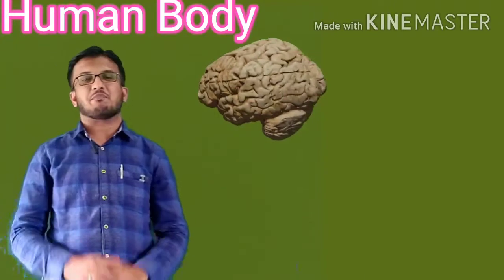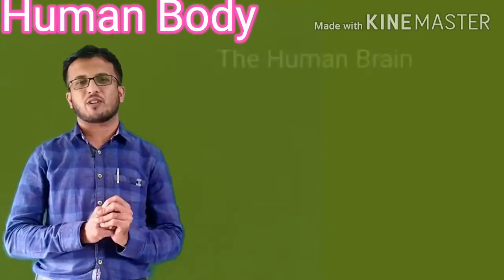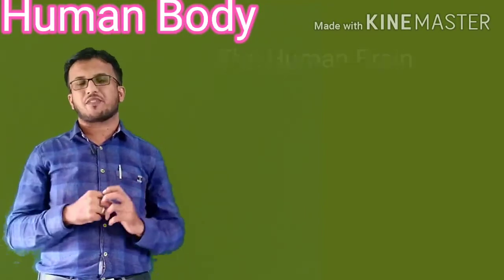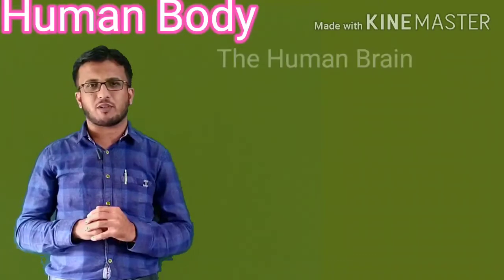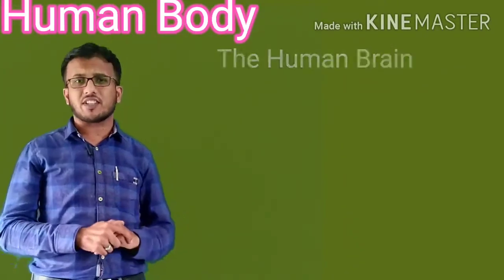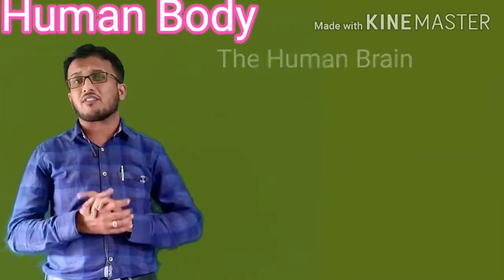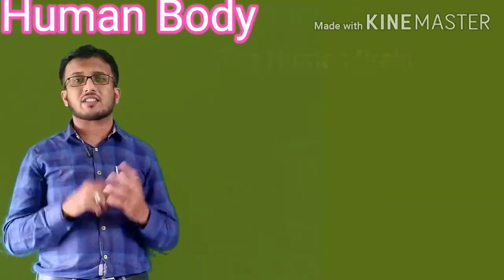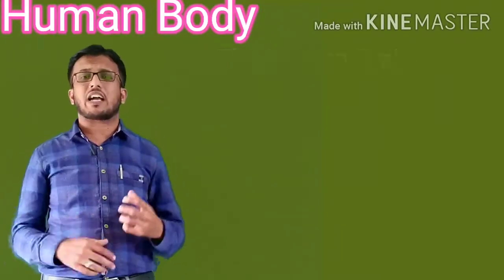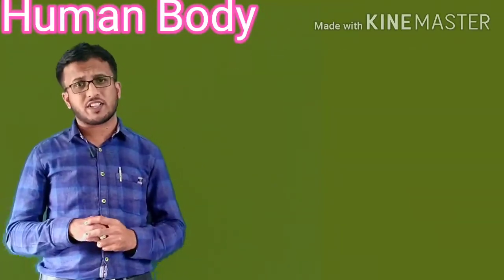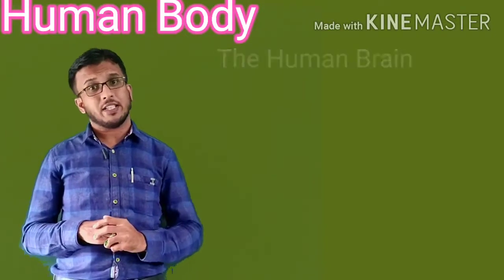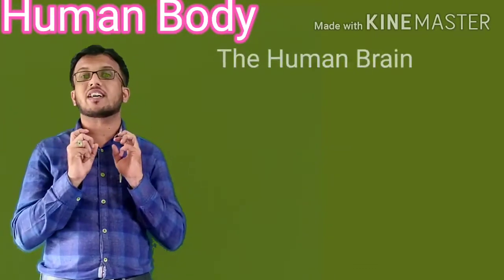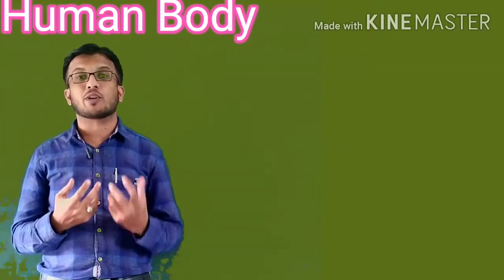See, dear students, the brain is one of the most important parts of our body. It controls the whole body, all the organs of our body, which carry out a number of functions, like seeing, talking, hearing sound, and also moving. Every different type of function is controlled and carried out by the brain, and it can also store content, which we call memory power.